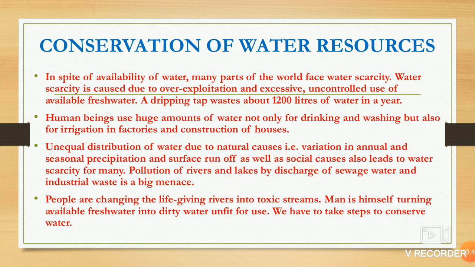Pollution of rivers and lakes. Rivers and lakes are being polluted because factories discharge their waste, sewage water and industrial waste into the river water, pond water or lake water. People are changing the life giving rivers into toxic streams, poisonous streams. Man is himself turning a fresh water resource into a dirty water resource, making it unfit for use.